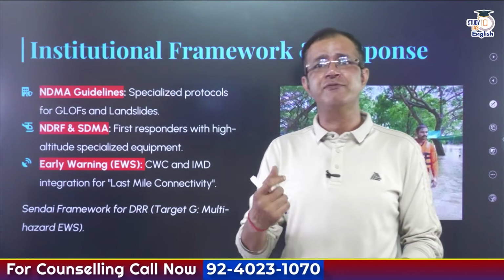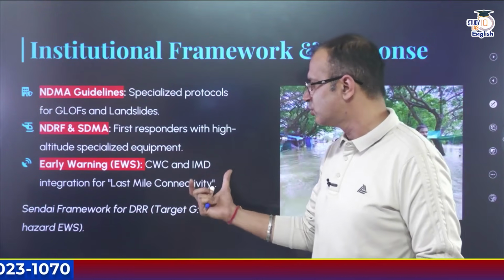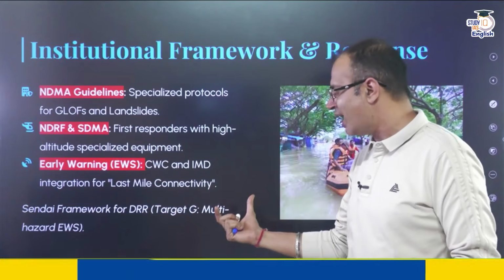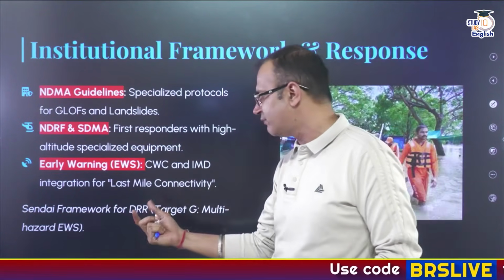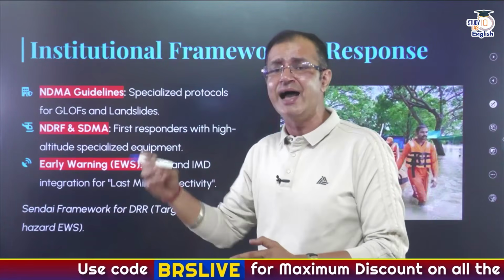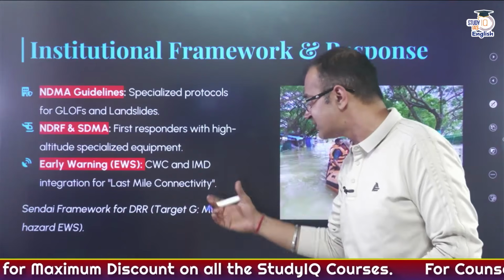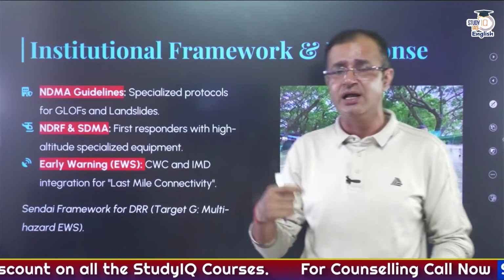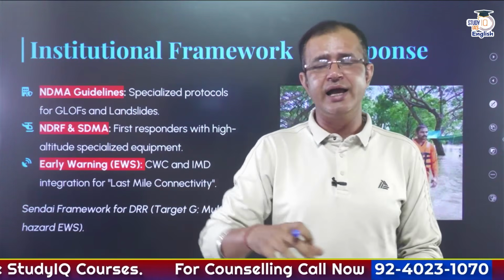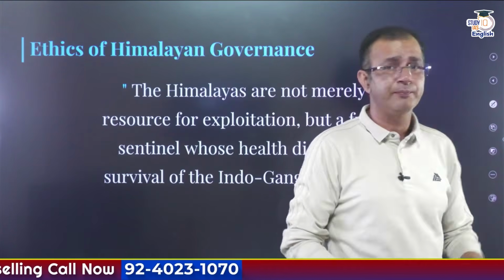There is also the Sendai framework, and in it there is Target G for disaster risk reduction, which India is a signatory to. Target G is for multi-hazard early warning systems, and this connects the early warning system to the Sendai framework as well.